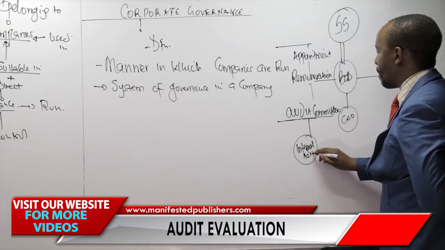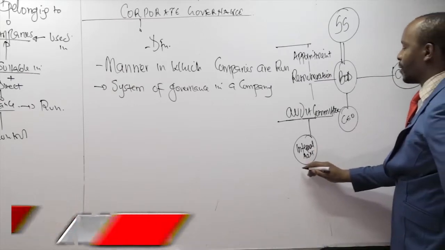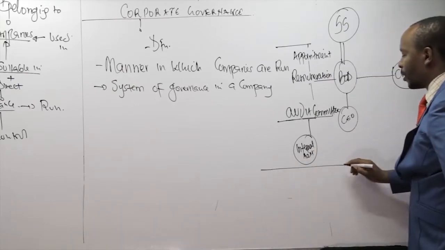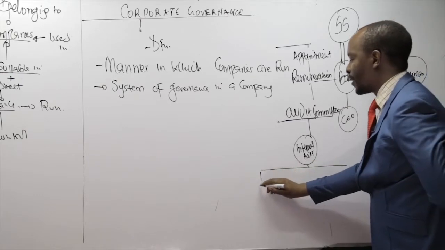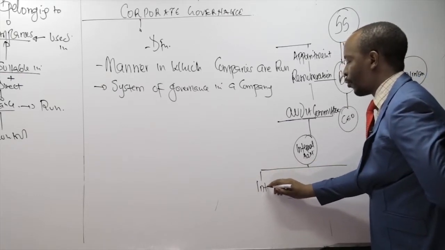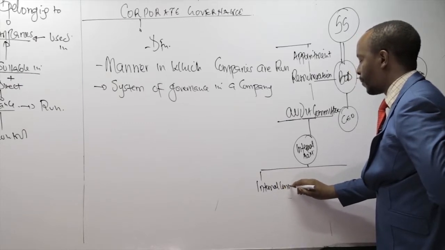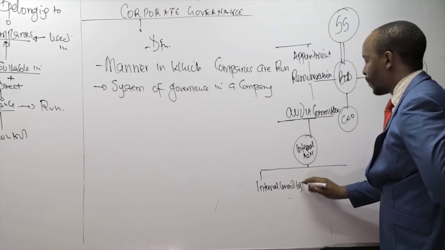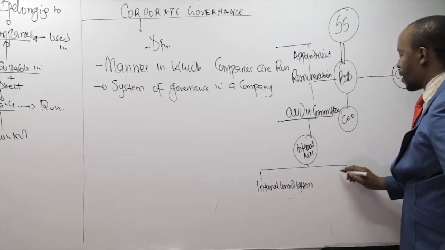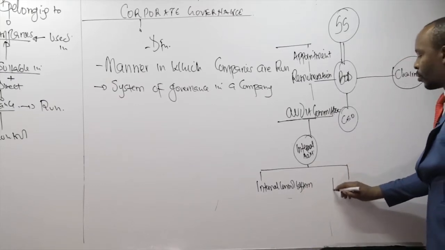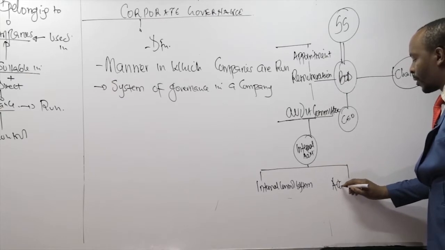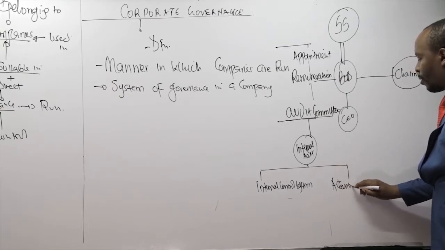And the purpose of internal audit is majorly to look at the internal control system, another topic we are going to be looking at very soon. And there is also the case of the accounting system of an organization.